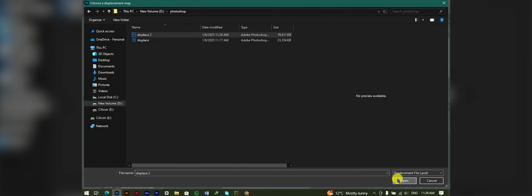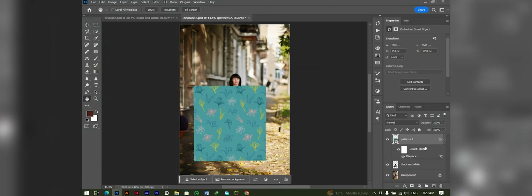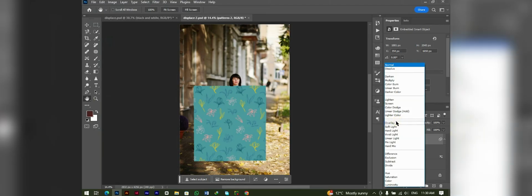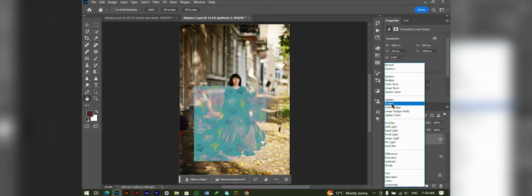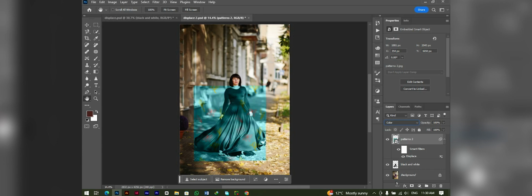I will open this file, and the file is applied to the pattern layer. Here you can go and see which blend mode works well on the model. In my case, the Color mode is looking very good.